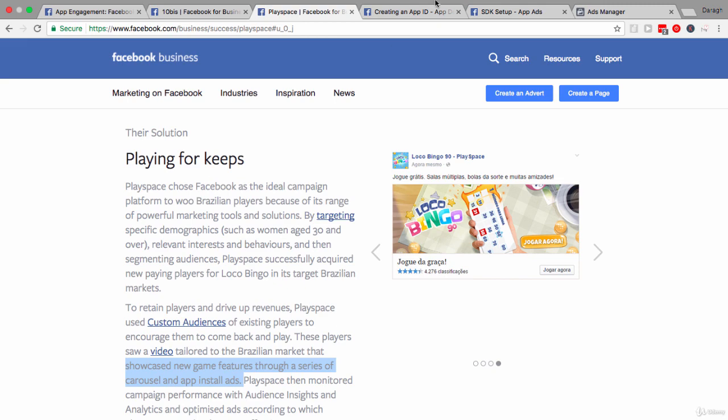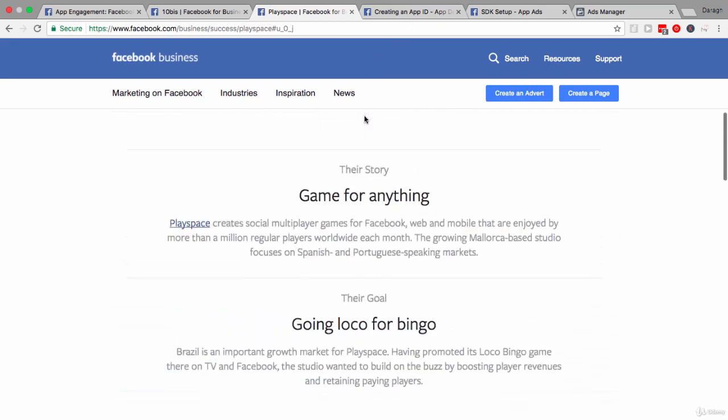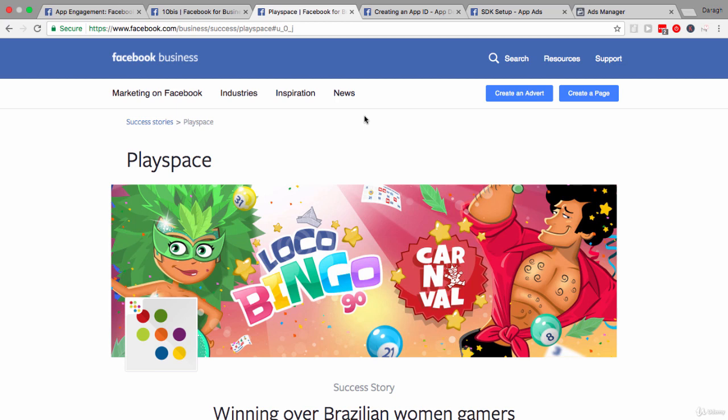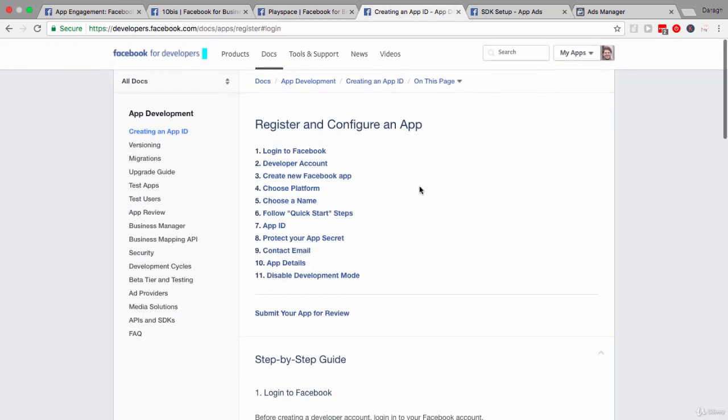download the app. Now that you've seen some of those case studies and understand practically what are some of the strategies that you can use, let's look at some of the steps in the setup process. So if you want to start using app install or app engagement ads, the first step is to register and configure an app. Now I'm not going to go through all of these steps. I don't have an app myself.